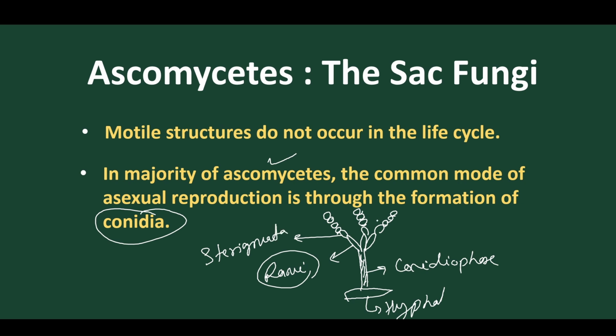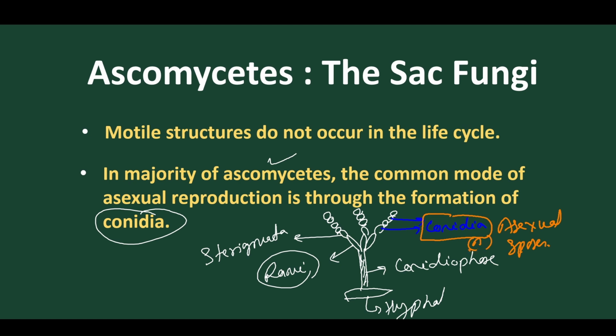Got it? On the sterigmata we find small spores present, and these spores are called conidia. Got it? These conidia are the spores that help in dispersal. So these are conidia spores, and these are asexual spores. So the mode of reproduction in Ascomycetes, asexual reproduction, is by means of conidia, and conidia are asexual spores.